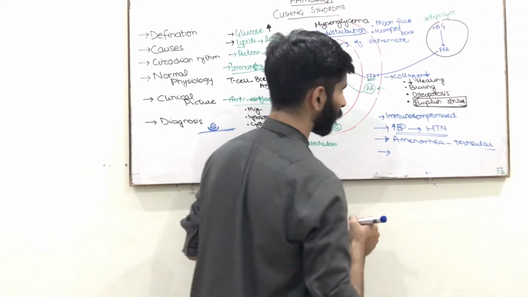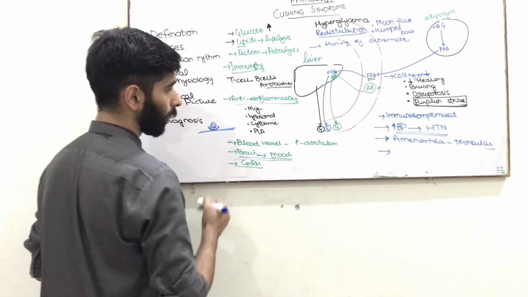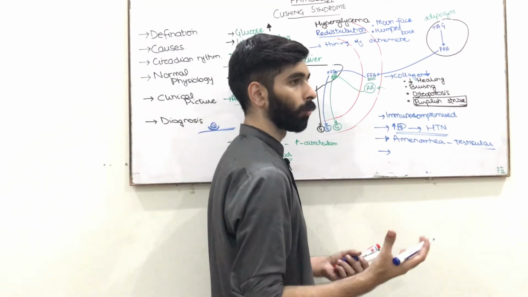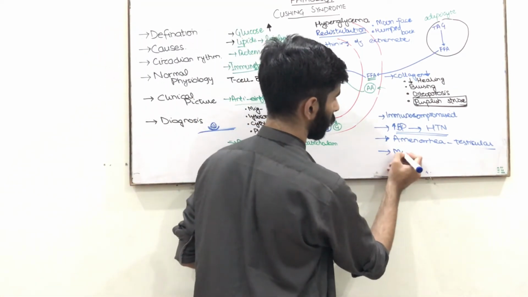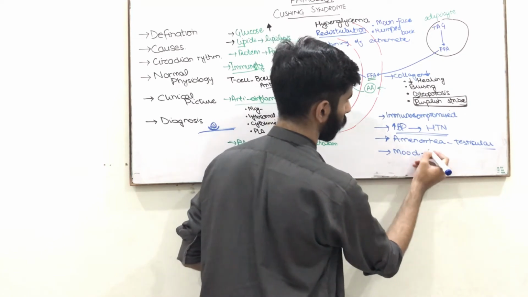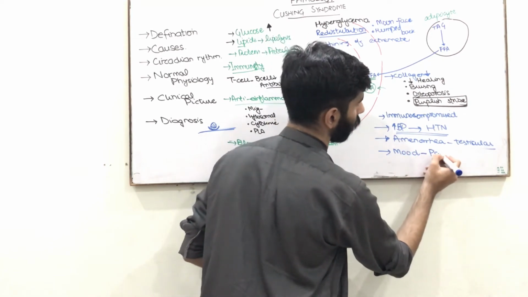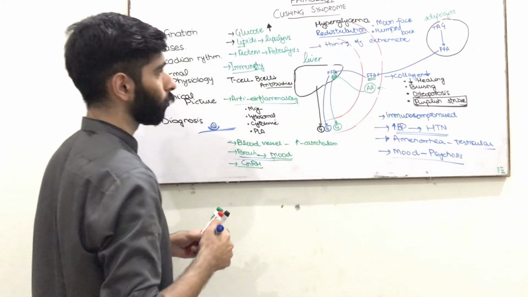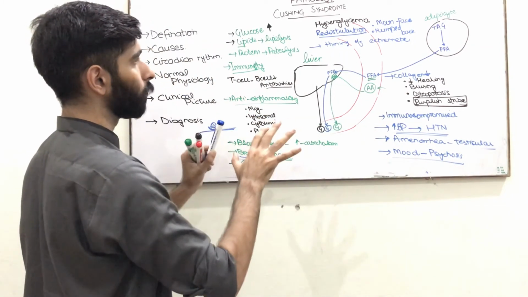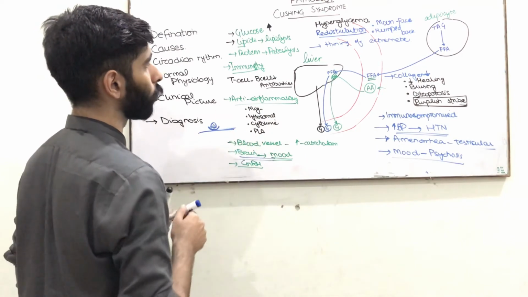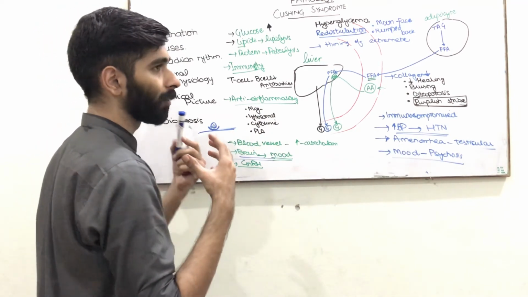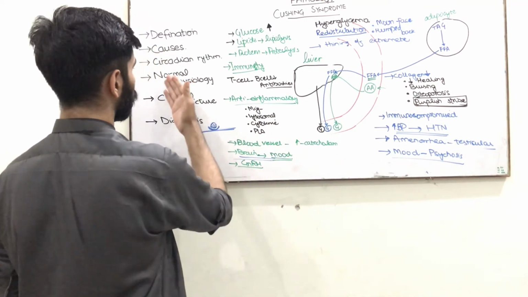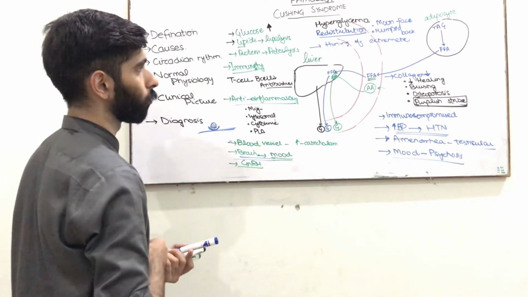Now, cortisol receptors are also present in the brain, which are responsible for mood stabilization. So changes in the mood will occur due to hypercortisolism, leading to psychosis. As you see, all the clinical features associated with Cushing syndrome are mainly an exaggerated picture of the normal physiological function of cortisol.